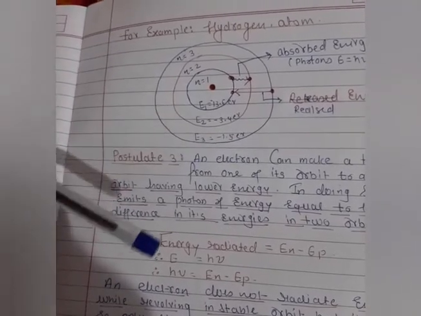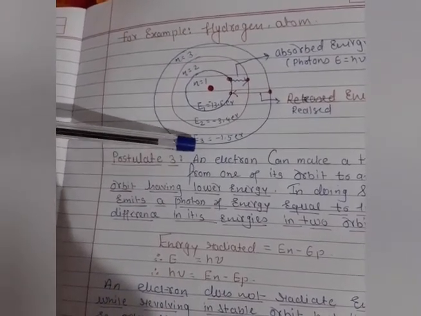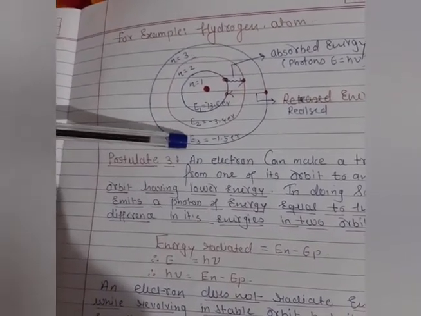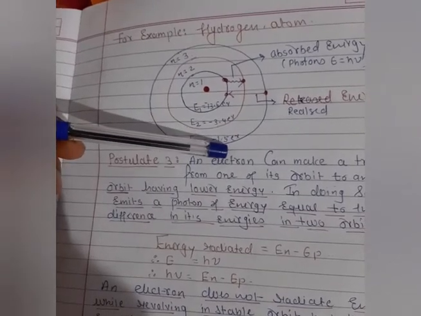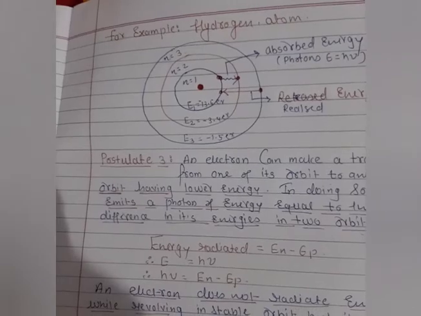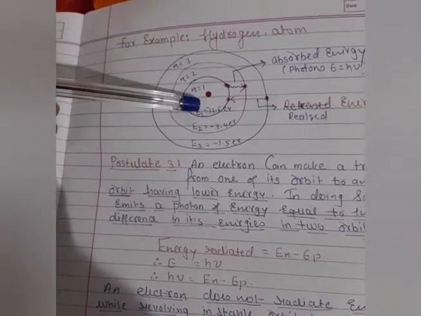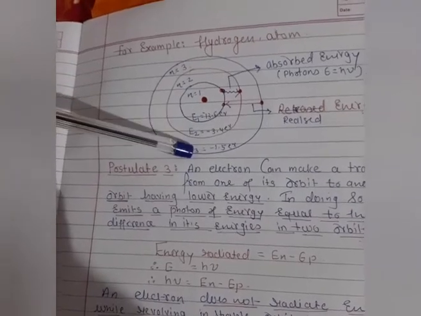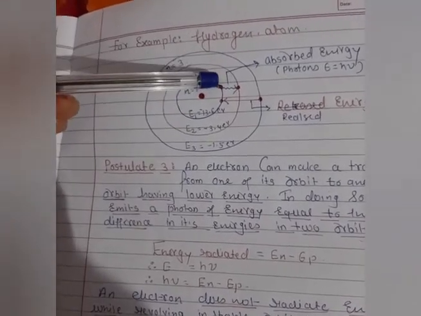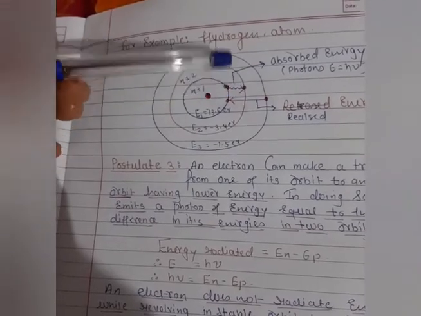So in which orbit is the energy maximum? As you can understand, the energy is maximum in the third orbit, that is minus 1.5, because in negative numbers, the smaller number is greater. So here the third orbit has the higher energy, the second orbit is lower, and the first orbit has very low energy compared to this.